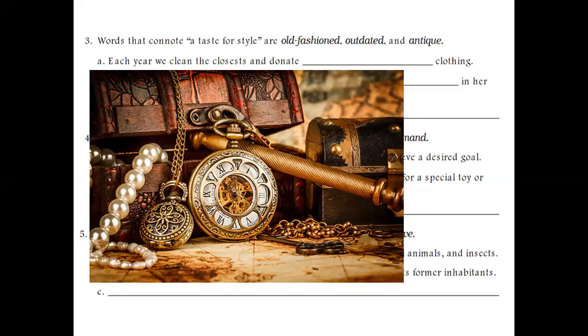So there is a difference between antique, outdated, and old-fashioned. Now here, antique is positive, okay, because we do not use antique to refer to something negative. Antique is a positive word. Something antique is beautiful. Something antique is unique, okay, and something antique is valuable.